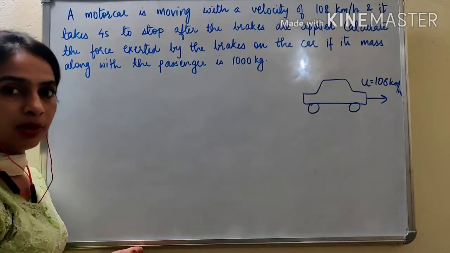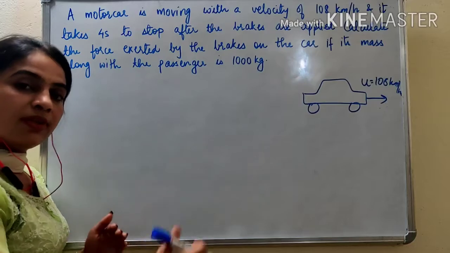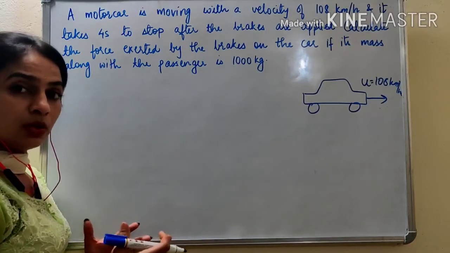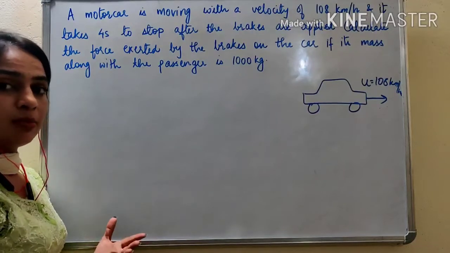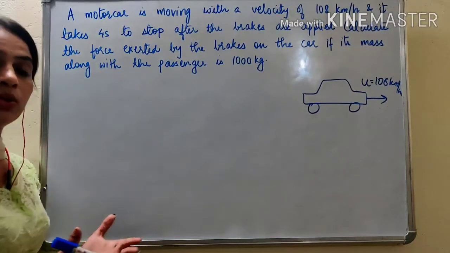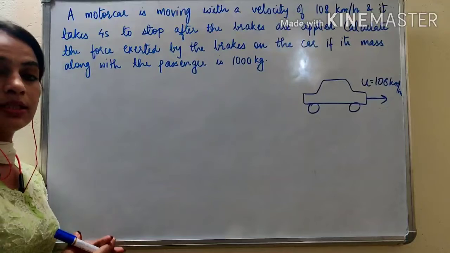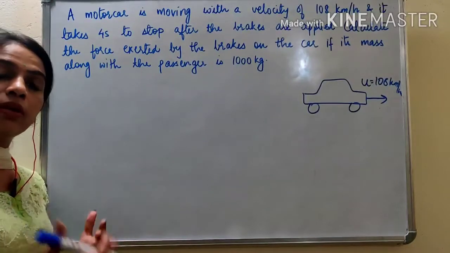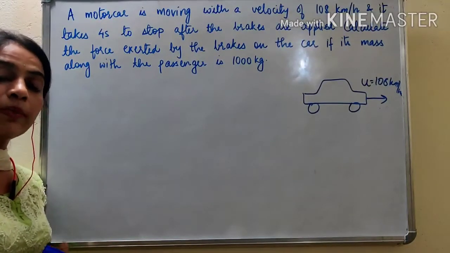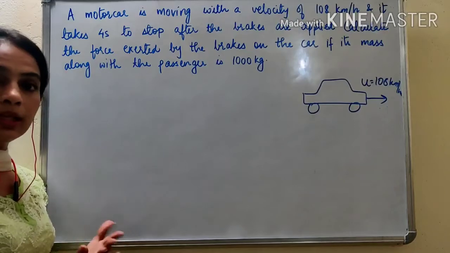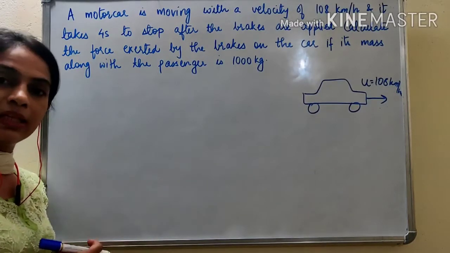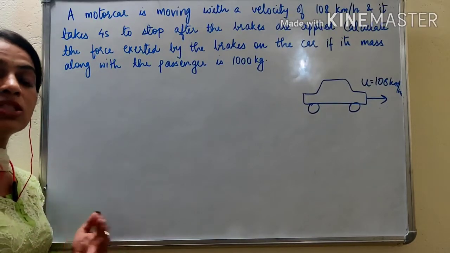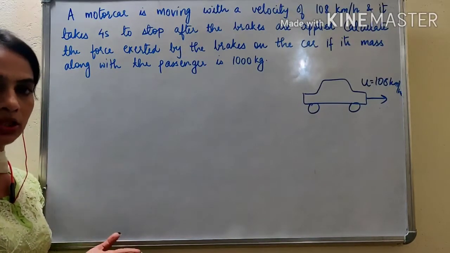Obviously when you apply the brakes, its velocity will reduce, speed will reduce, and it will come to a stop, but that doesn't take place immediately. I have given you this example also when we were discussing Newton's second law, that whenever a body is moving with certain speed and if you want to stop it, suddenly you can't stop. It will take some time to stop. So gradually the speed will decrease. So there will be change in the velocity, or acceleration will be there.